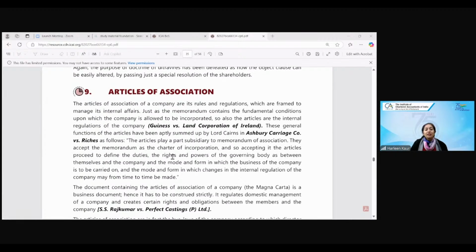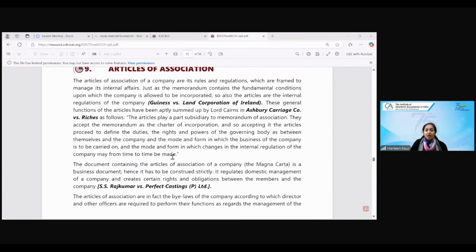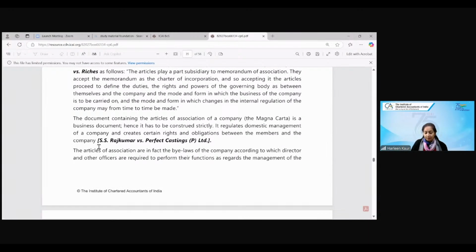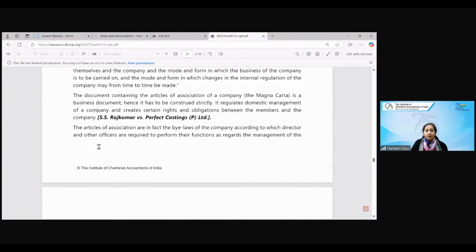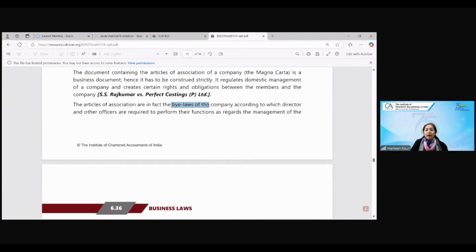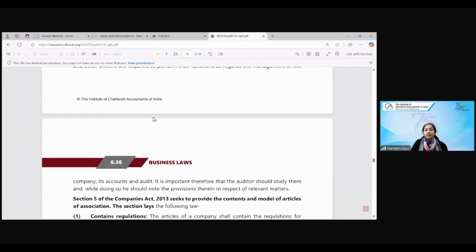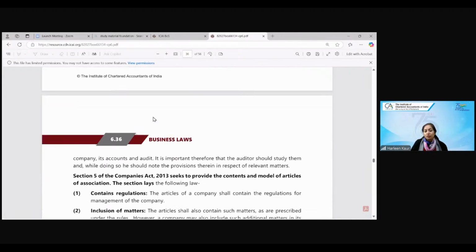So now let's move to the case law of articles of association. Articles are basically the rules and regulations which are framed for the internal management. Like the memorandum is your fundamental layout, how the company has to be formed, articles tell you about the internal rules and regulations. Articles are in fact the bylaws of the company according to which directors and other officers are required to function.